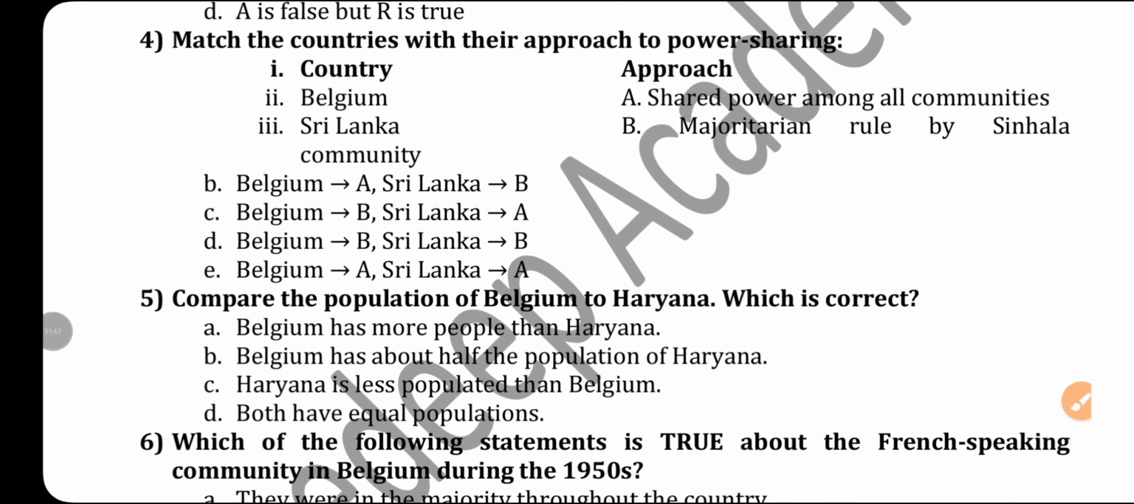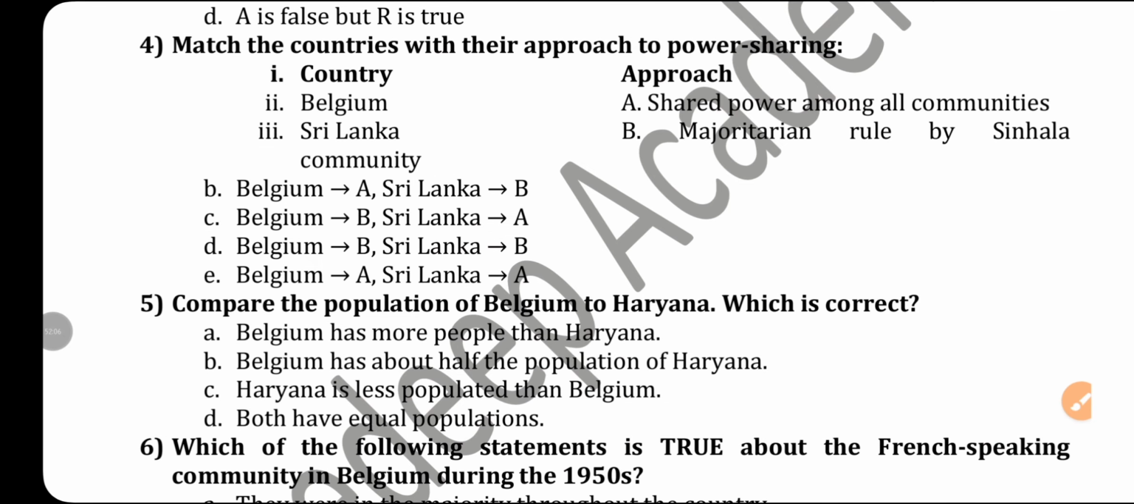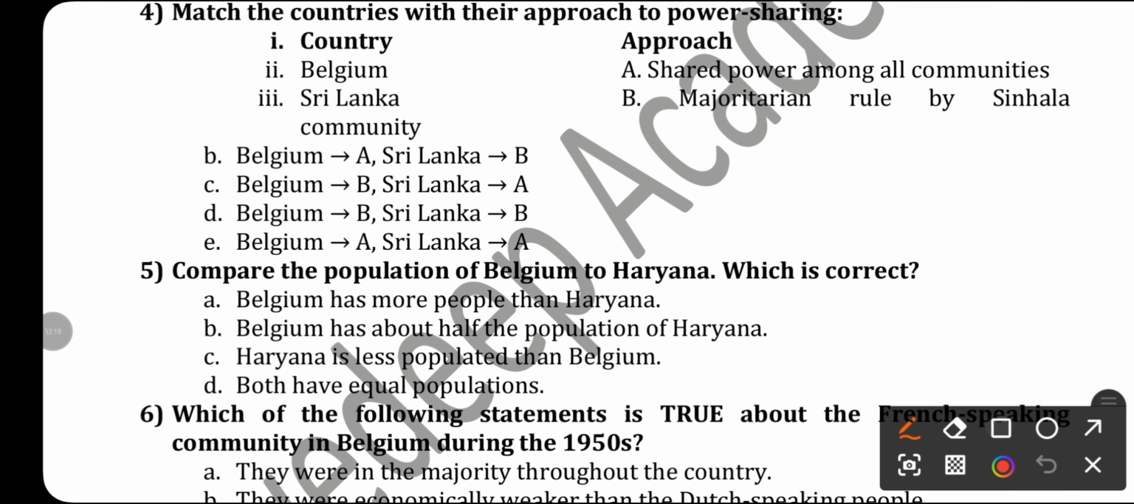Match the country with their approach to power sharing. Belgium and Sri Lanka. What was Belgium's approach? To share power among all communities. What was Sri Lanka's approach? Majoritarian rule by Sinhala. Direct answer: other options are wrong, right answer will be option A. Belgium A and Sri Lanka B. Okay, this is the correct answer.